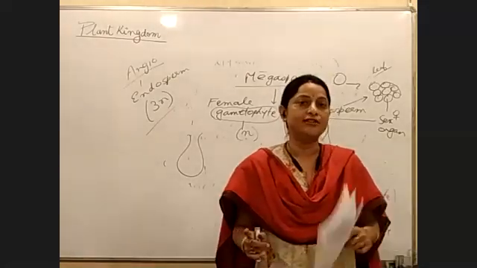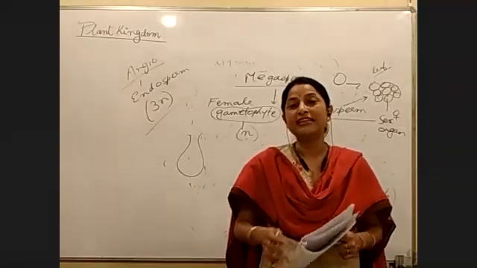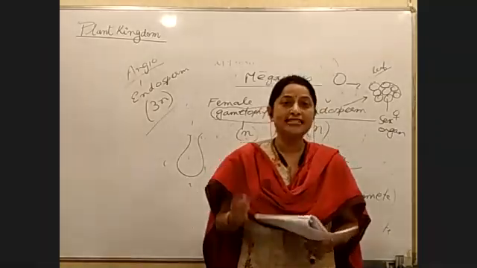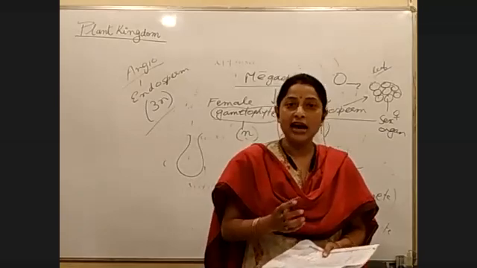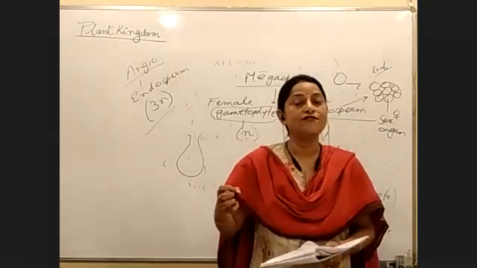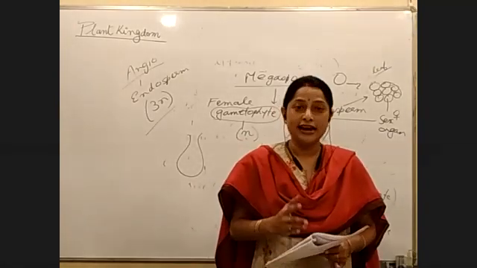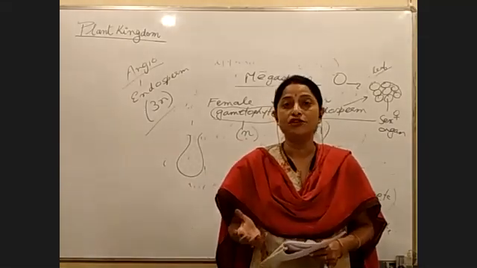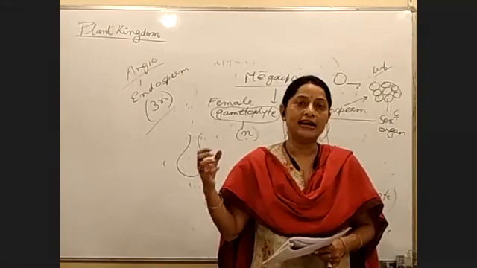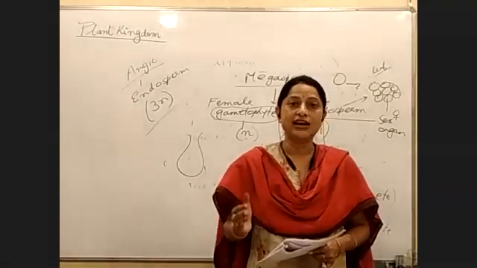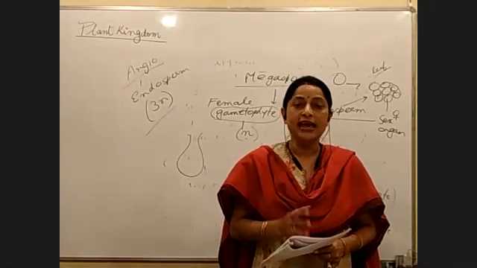If you remember, in the first class when we were discussing the plant kingdom, I said that these sex organs, whether antheridium or archegonium, develop through a gradual process of evolution, and gradually, once they reach the advanced plants, these structures vanish, right?